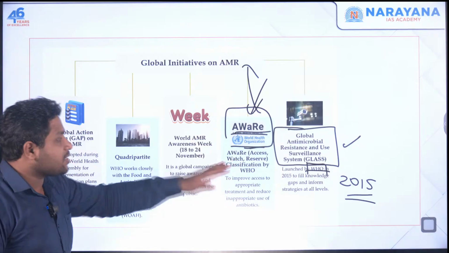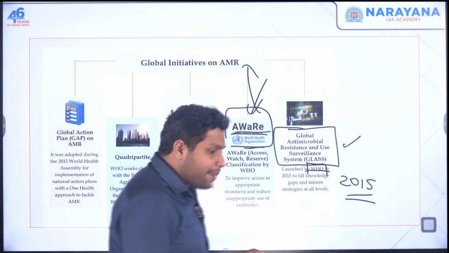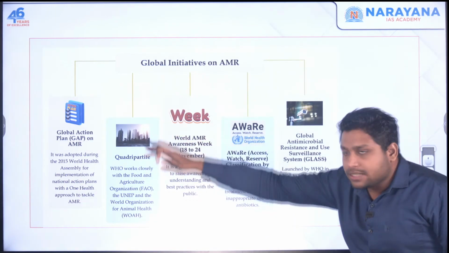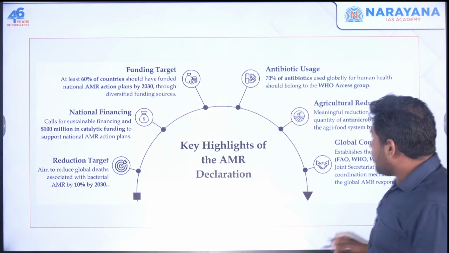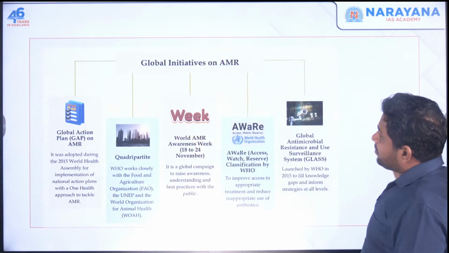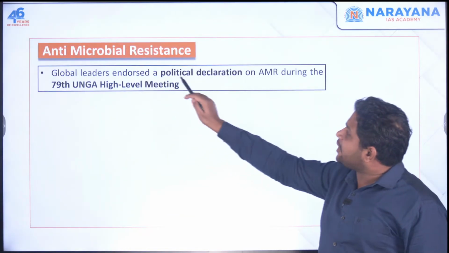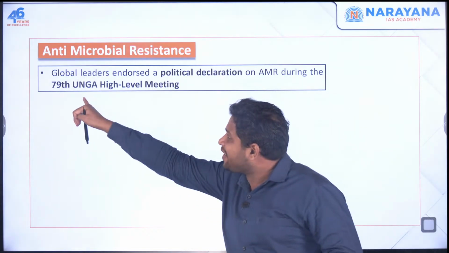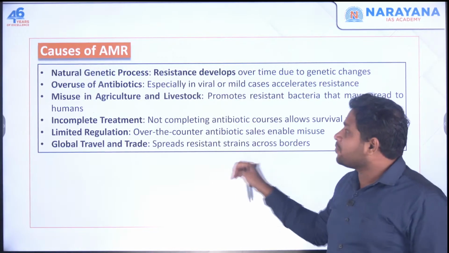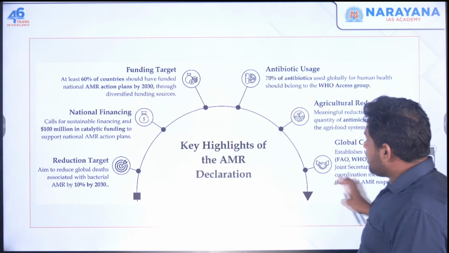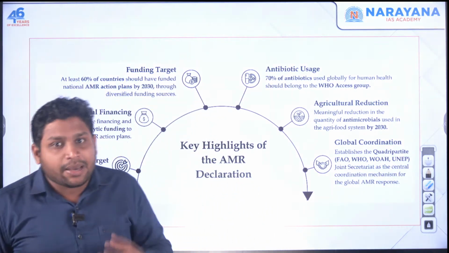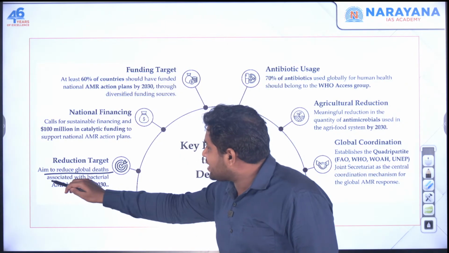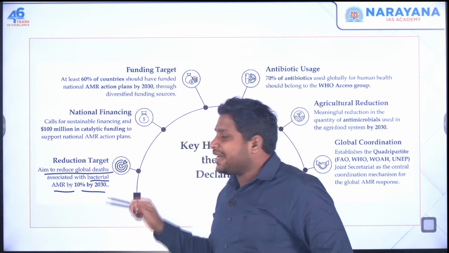Now this GLASS is supposed to provide some information. If there are any gaps, those gaps will be filled by this GLASS initiative. These are initiatives at the world level. Now, as I said in the news, recently global leaders endorsed a political declaration on AMR, at the 79th UNGA high level meeting. If we see the key highlights of this declaration, first of all, it aims to reduce global deaths associated with bacterial AMR by 10%.